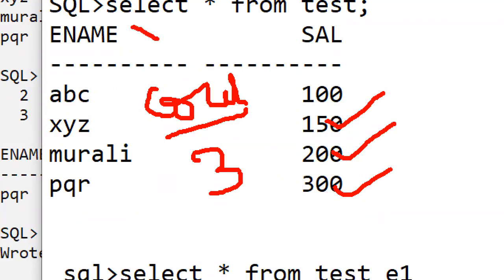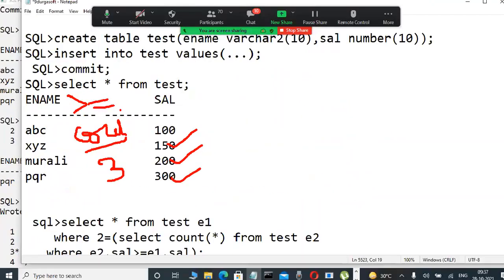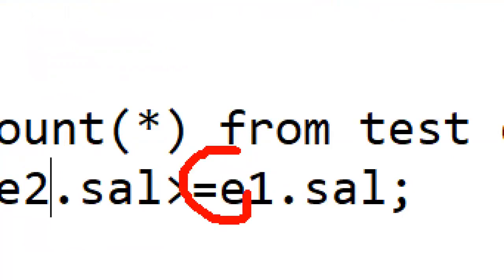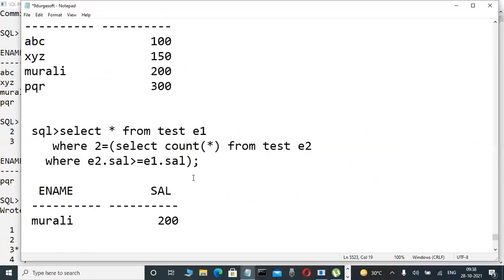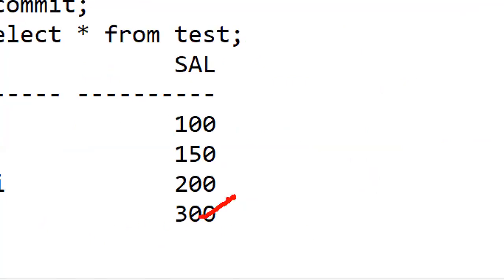But they are giving greater than or equal to. You are observing or not? Here, greater than or equal to is there. Greater than or equal to means that record is also counted or not? Yes. That's why how many records are there of 100 or more? 1, 2, 3, and not only that one, 4, because of greater than or equal to. That's why the correct answer is 4 only.